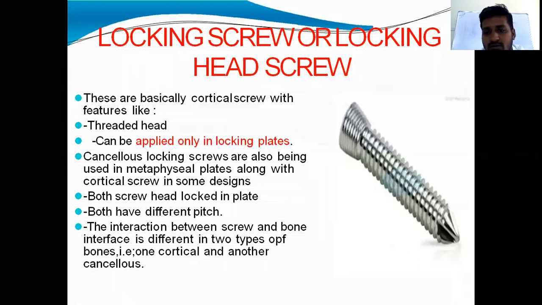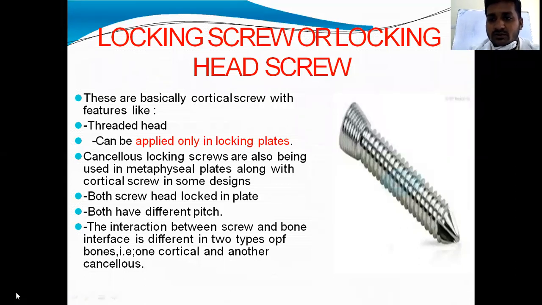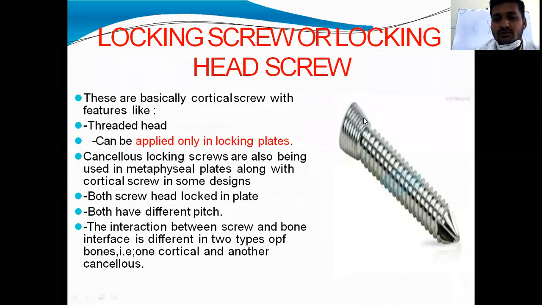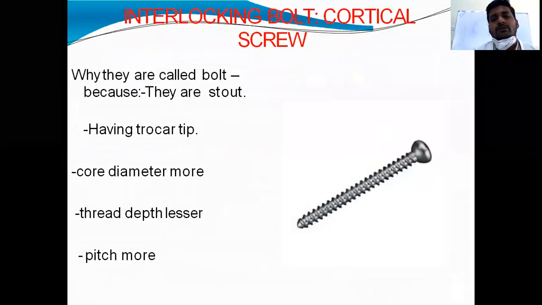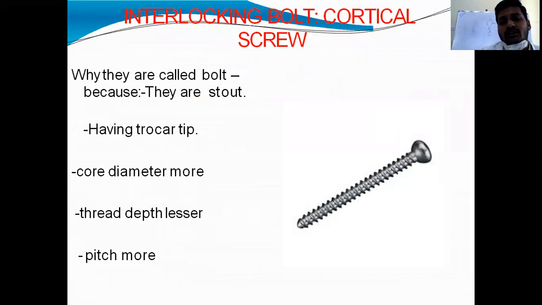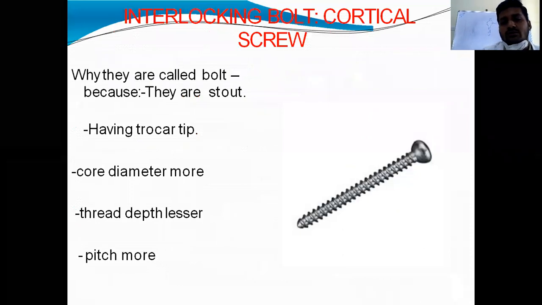I will show the picture, then you will understand. The locking plate: when I show the locking plate, the holes in the plate will have threads. These are the threads of the head of the screw. The threads of the head of the screw will lock in the threads of the hole in the plate. This is the interlocking bolt, cortical screw, interlocking bolt.